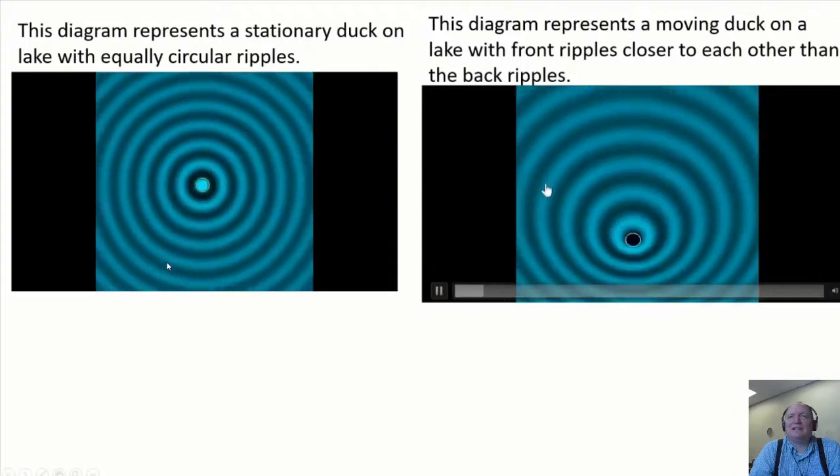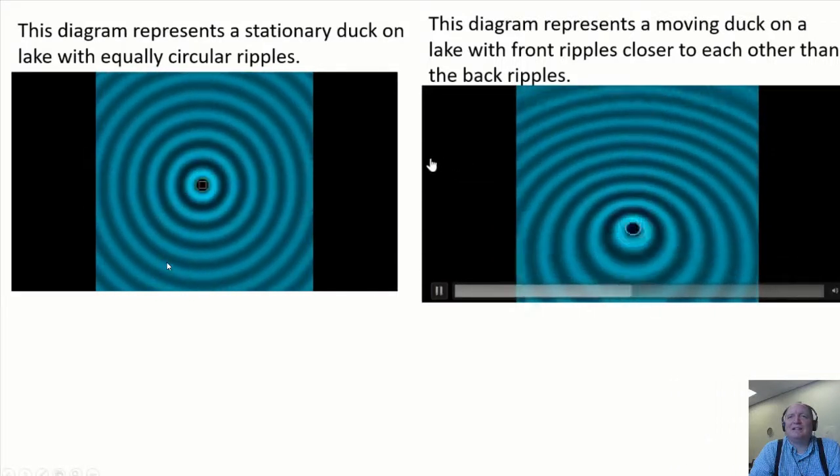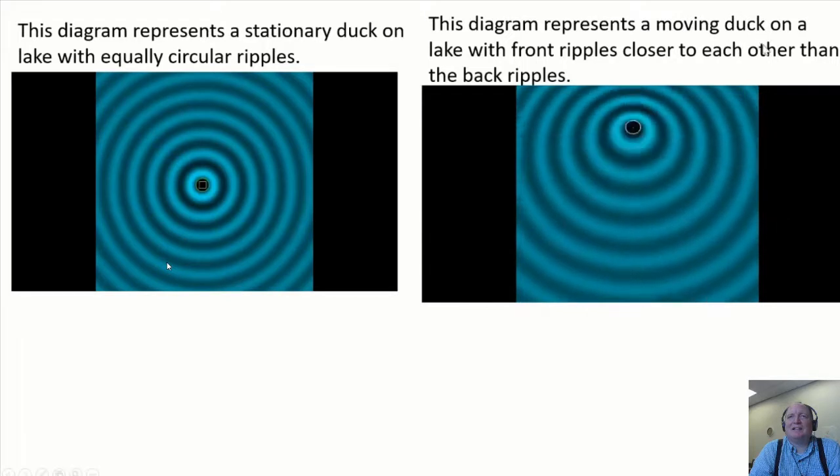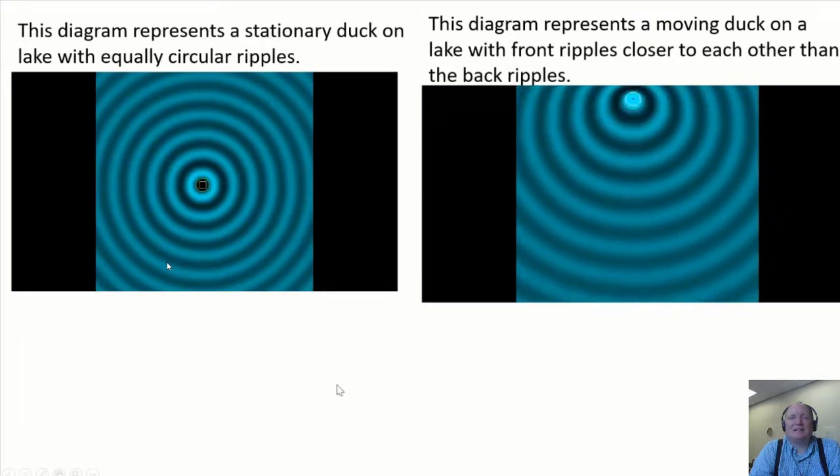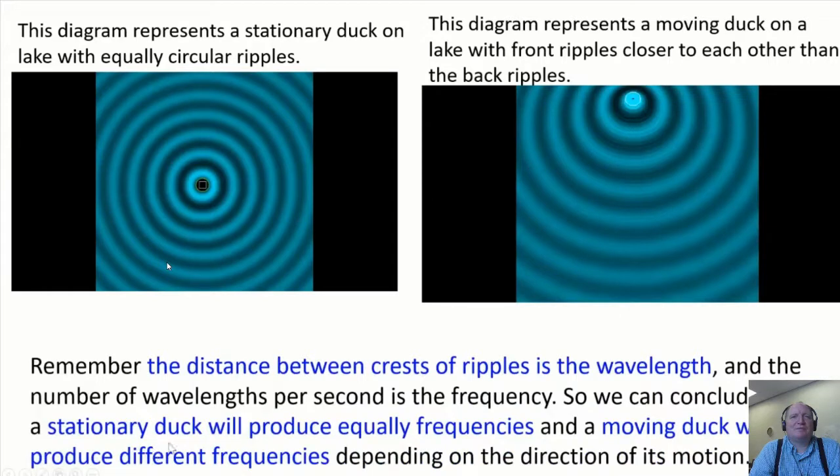This diagram represents a moving duck on a lake with front ripples closer to each other than the back ripples. Remember, the distance between crests of ripples is the wavelength, and the number of wavelengths per second is the frequency. So we can conclude that a stationary duck will produce equal frequencies, and a moving duck will produce different frequencies depending on the direction of its motion.